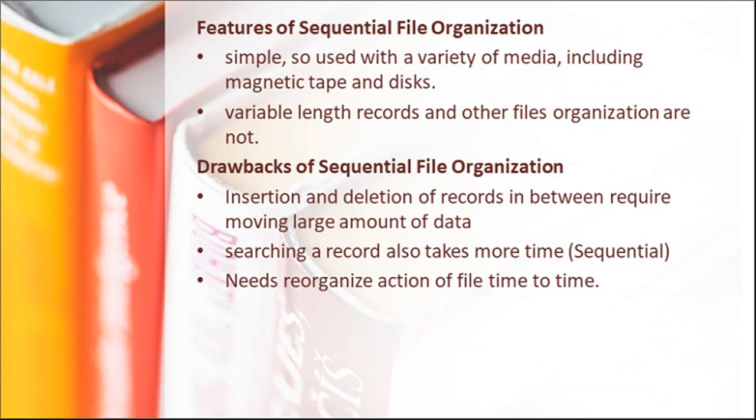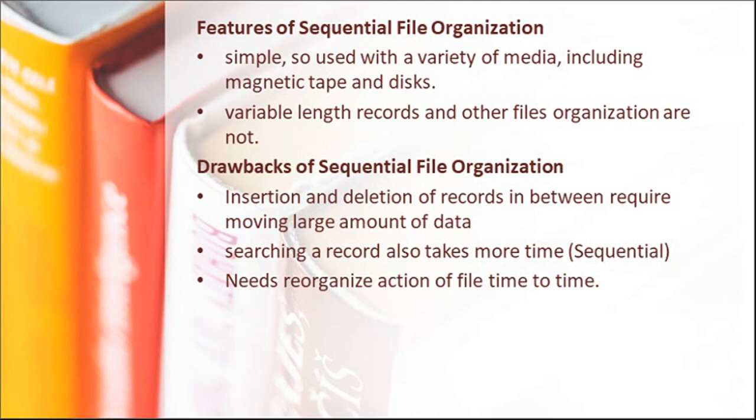Now the features of sequential file organization: it is simple, and some devices support only sequential file organization, that is magnetic tape, but nowadays we are not using magnetic tape. Variable length records are another advantage of this file organization. Suppose one record has more fields, maybe incentives or wages, as some employees have more fields. Those fields can be added to that record, and because one record is read at a time, it is not fixed length; it is variable length.